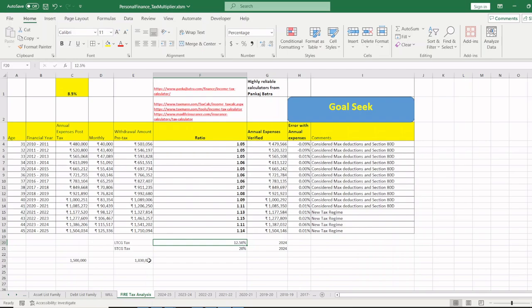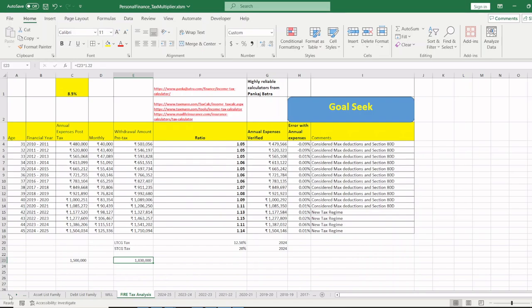So my request to all of you is to have a multiplier of at least 1.2. To be safe, 1.22, right? Have a multiplier of 1.22 on the basic cash income that you need, the cash inflow that you need, and take that much amount out of your corpus. So just to be very clear, if you want 15 lakhs annually, take 1.22 times, that is 18.3 lakhs, out of your corpus. The rest goes as tax and 15 lakhs comes in your hand. That should be a way to calculate your corpus.